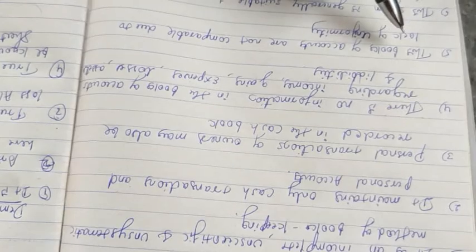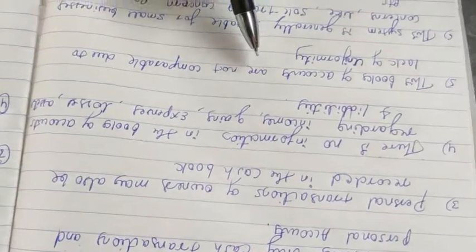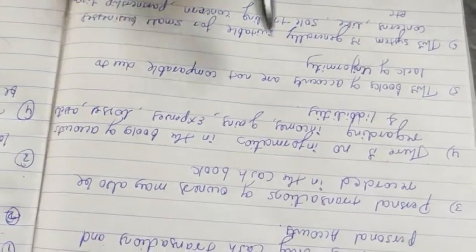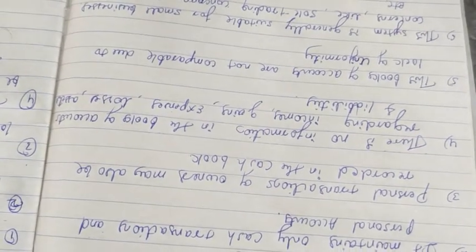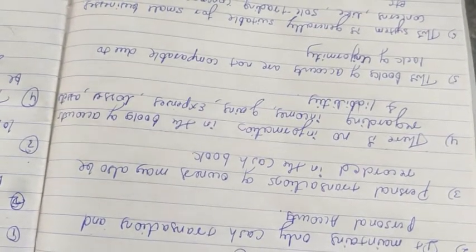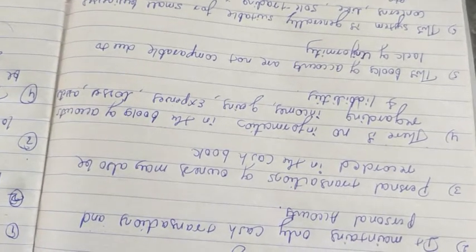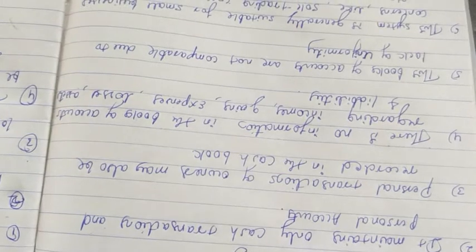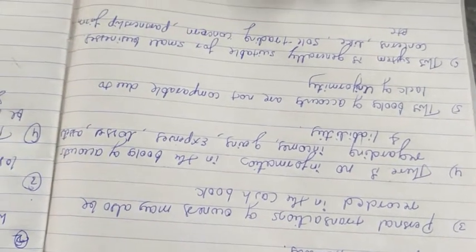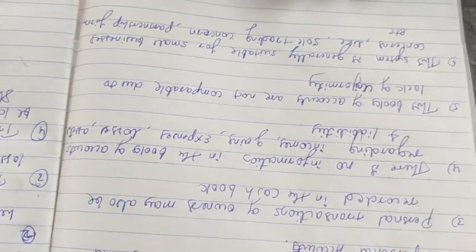The fifth feature is that these books of accounts are not comparable due to lack of uniformity. Business owners record the transactions according to their own convenience and needs. On that basis only they record the books of accounts.